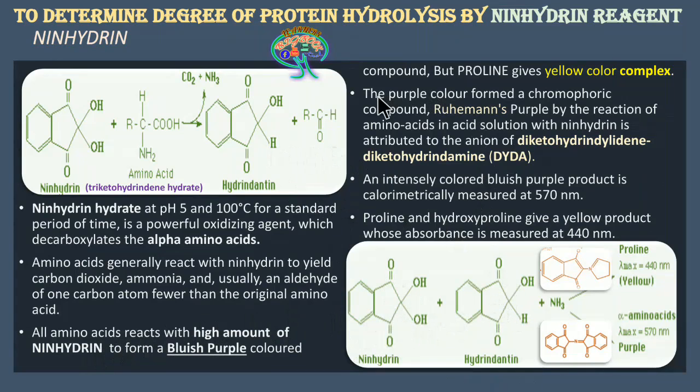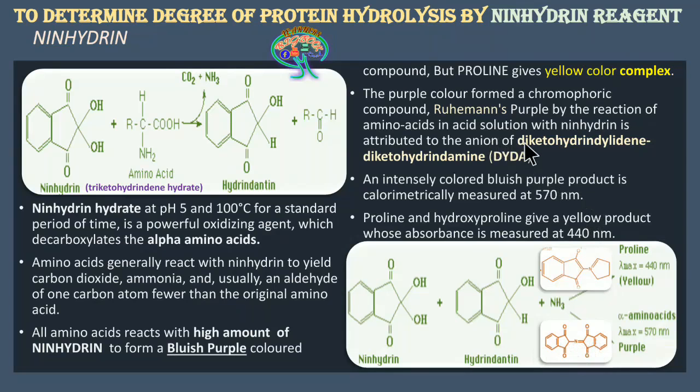So here what will happen: the purple color formed is a chromophoric compound called Ruhemann's purple. The reaction of the amino acids in acid solution with ninhydrin is attributed to the anion of diketohydrindylidene-diketohydrindamine. So here this is the Ruhemann's purple structure. This is the proline yellow color complex. This is the bluish purple Ruhemann's purple complex.